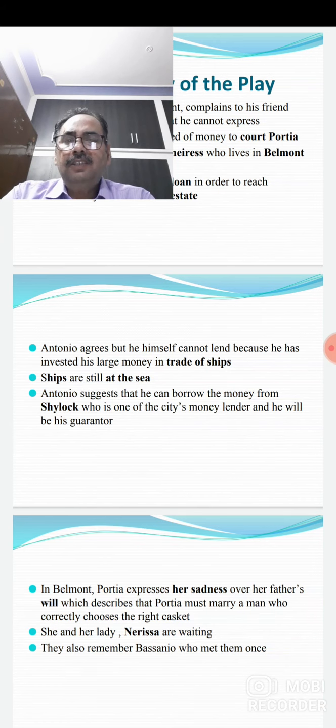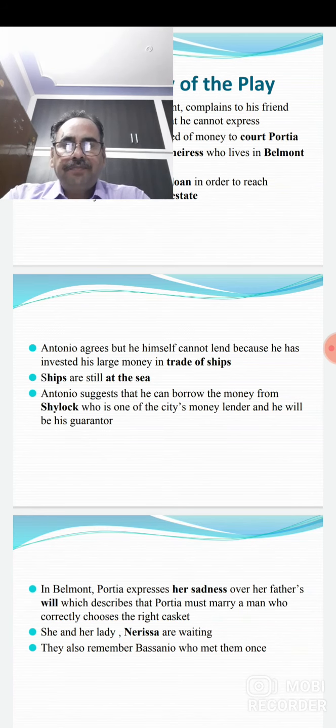Shylock is one of the city's moneylenders, and they plan to go to Shylock and ask for the loan. And Antonio is ready to become the guarantor of Bassanio.